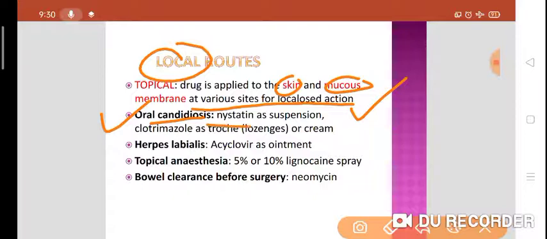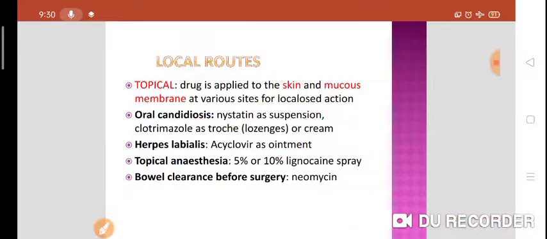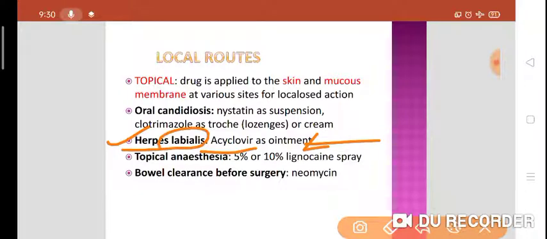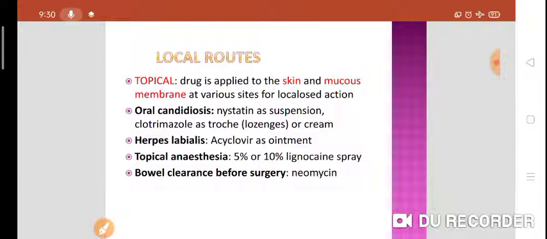But we prefer this antifungal drug nystatin as a suspension, or clotrimazole as a troche or lozenges, or we can prefer clotrimazole cream in oral candidiasis. In herpes labialis, we prefer acyclovir as a drug of choice, but in the form of ointment because it affects the lips. Then for topical anesthesia, you can prefer 5 to 10 percent lignocaine spray. Then for bowel clearance before surgery, you can give neomycin tablets.